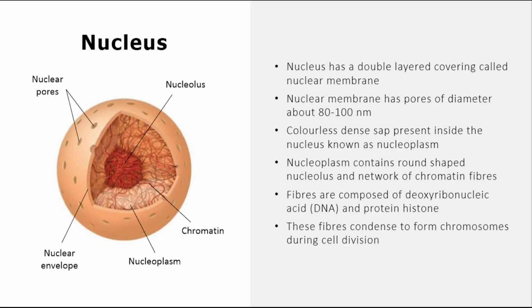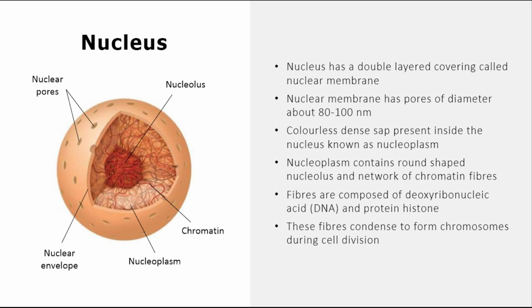Let's see the structure of the nucleus. Nucleus has a double-layered covering called nuclear membrane. Nuclear membrane has pores of diameter about 80 to 100 nanometers. Colorless, dense sap present inside the nucleus is known as nucleoplasm. Nucleoplasm contains a round-shaped nucleolus and a network of chromatin fibers.